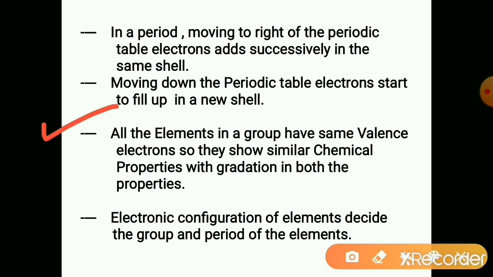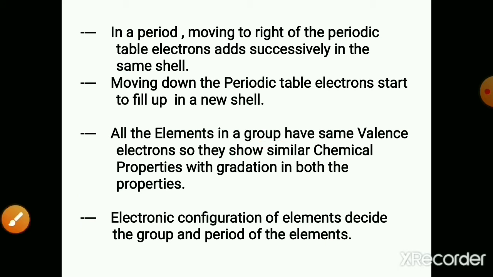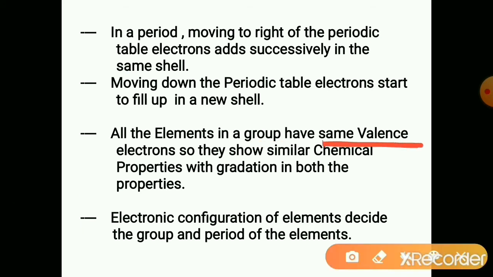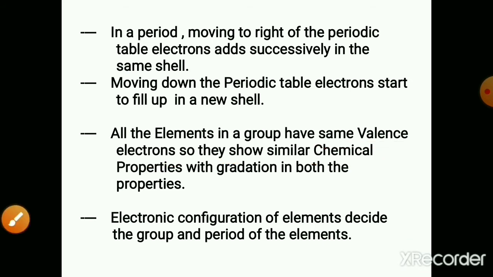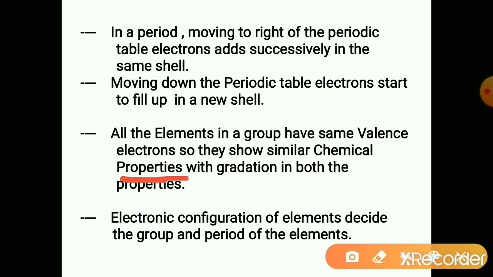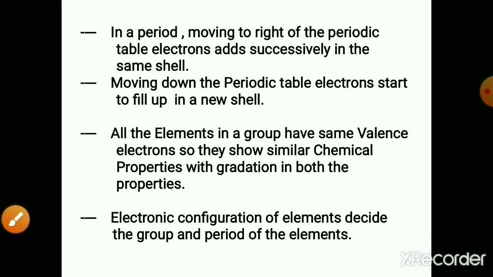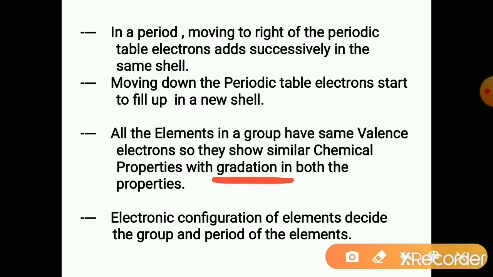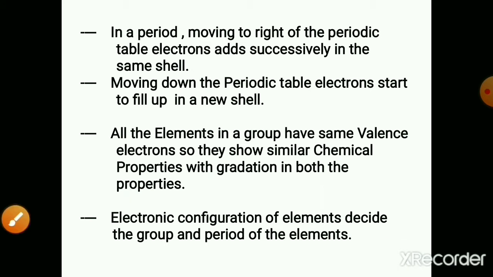All the elements in a group have the same valence electrons. This is important. The vertical column is the group. All these elements have the same valence electrons, so they show similar chemical properties with gradation in both physical and chemical properties while moving down the group.